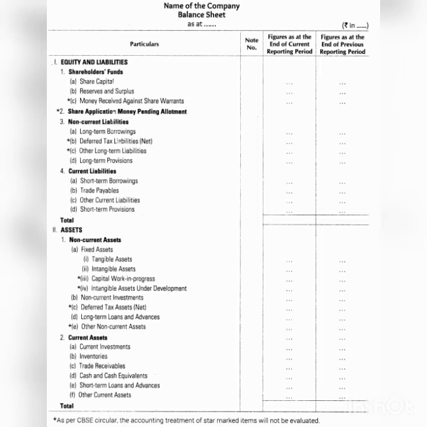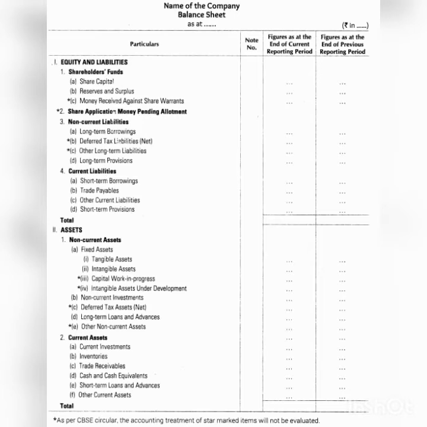The next classification is liabilities. Liabilities are the debts or obligations of the company. Liabilities can be divided into three: shareholders' funds, long term debt, and current liabilities. Shareholders' funds include share capital. Share capital means equity share capital, reserves and surpluses, profit and loss account credit balance.